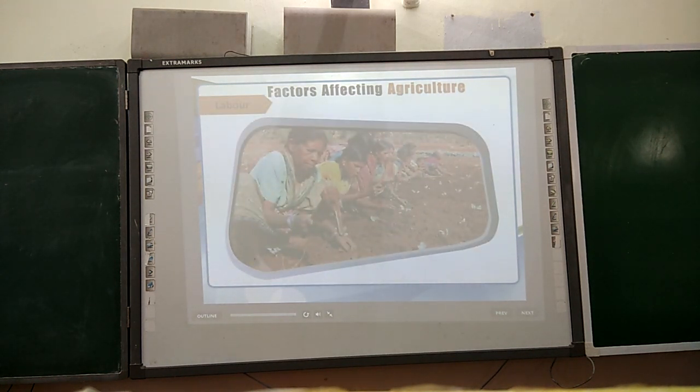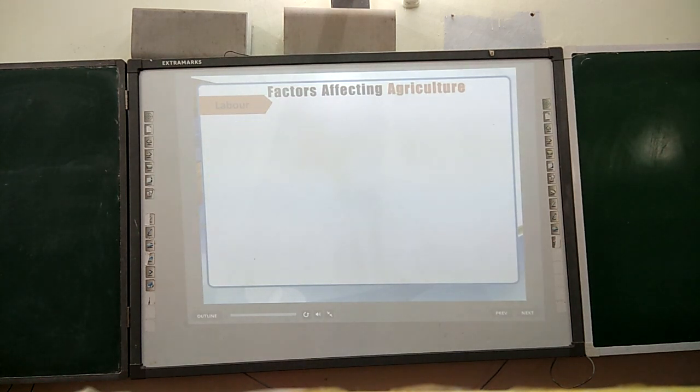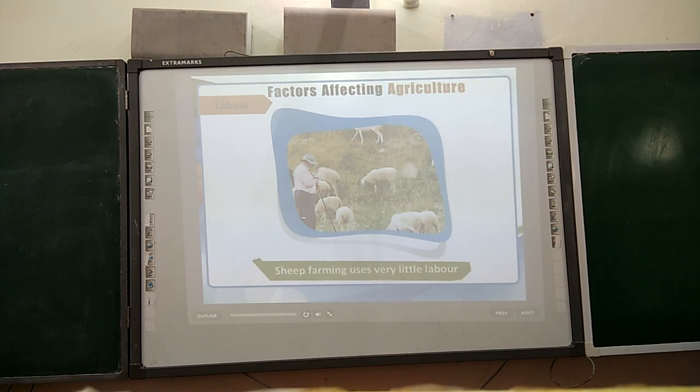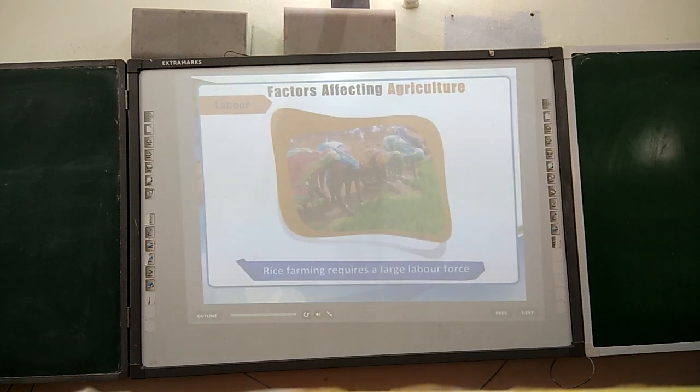Labor also plays a vital role in agriculture. All farms need either human labor or machinery to do the work. Some farm types, such as sheep farming, use very little labor, whereas rice farming requires a large labor force.